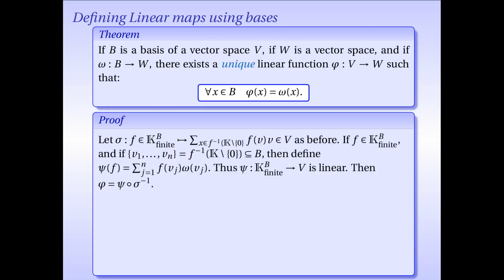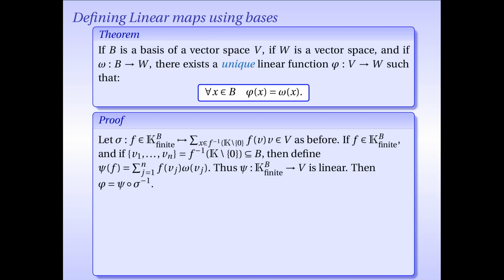So let's first prove that this function actually exists. I'm going to refer to this linear isomorphism at the beginning of the lecture, which we called sigma, which, as you recall, takes a finitely supported function f from the basis B to the field K and associates to it this linear combination, the sum of f of v times v, where v ranges over all possible vectors in the support of f.